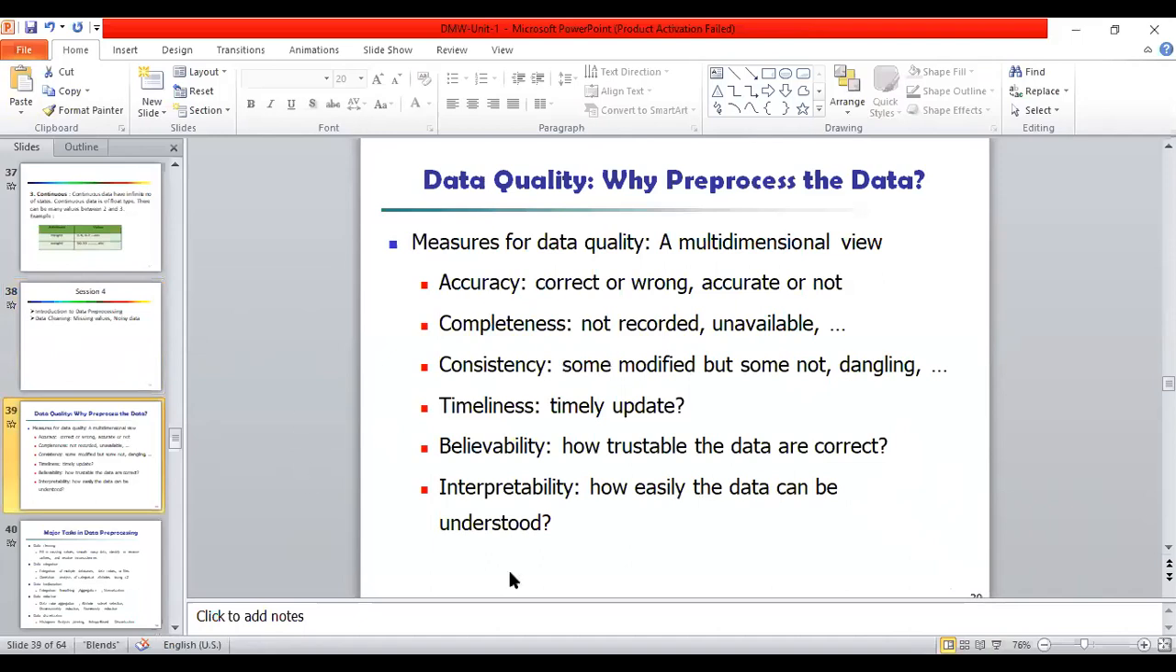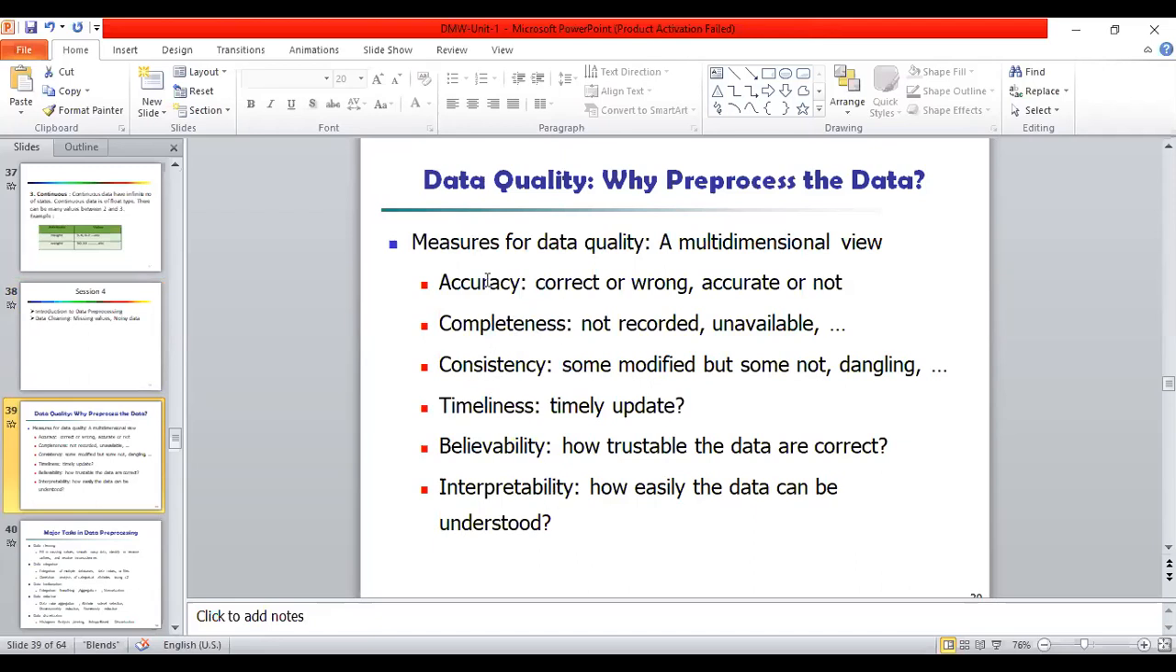Now, first of all, why do we need to pre-process the data? The important issue is the data quality. So how will we measure the data quality? There are different multidimensional views like accuracy, completeness, consistency, timeliness, believability, and interpretability, which are the measures of data quality, right?